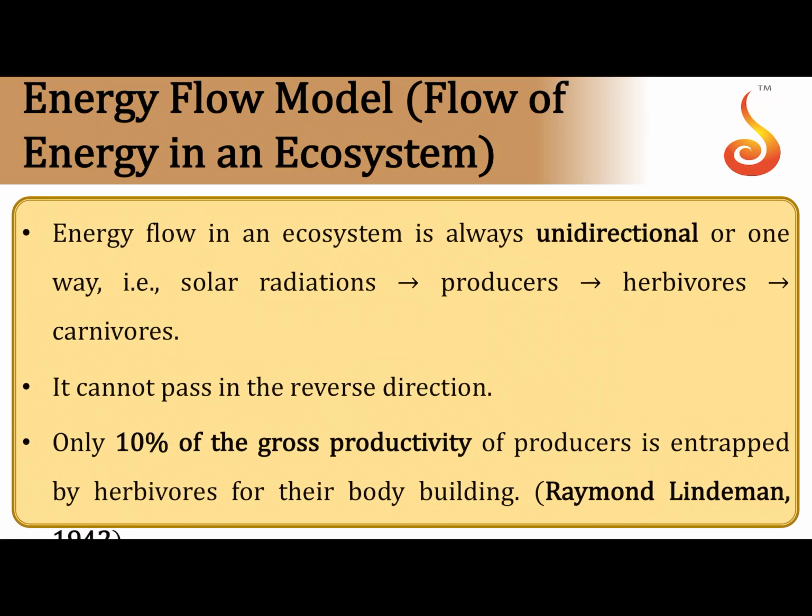Energy flow in an ecosystem: we have always been telling that in a food chain, along the trophic levels, energy always flows in the forward direction. It always starts from the sunlight onwards, from the producers onwards, because these are the first ones to capture the radiant energy and use that energy to make biomass or organic matter.